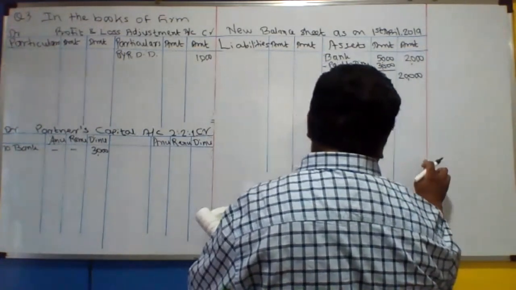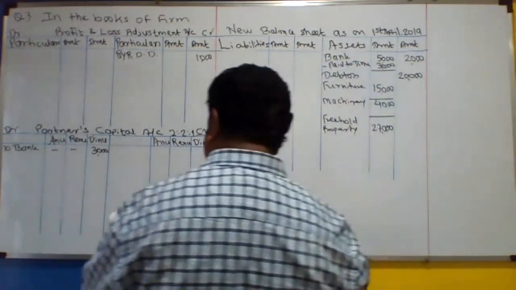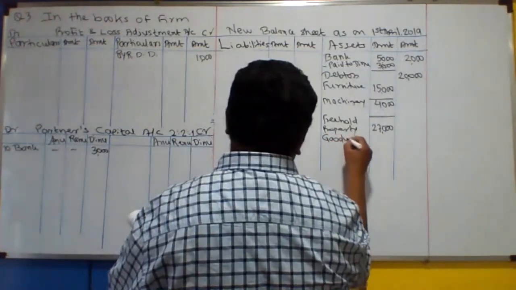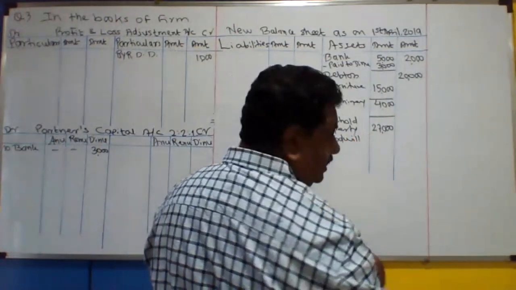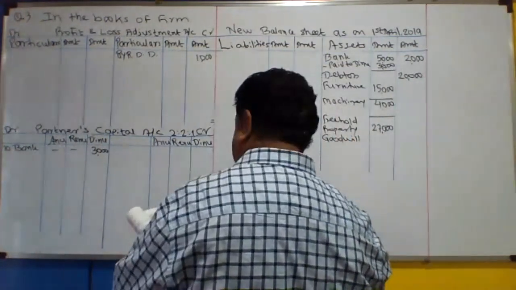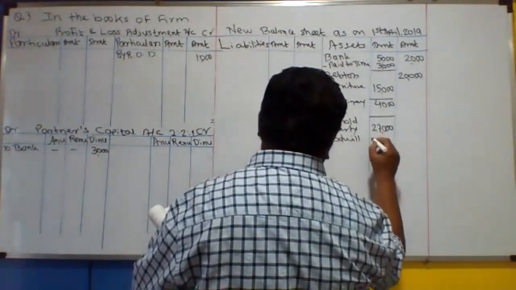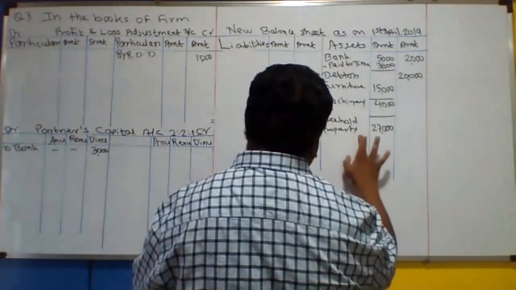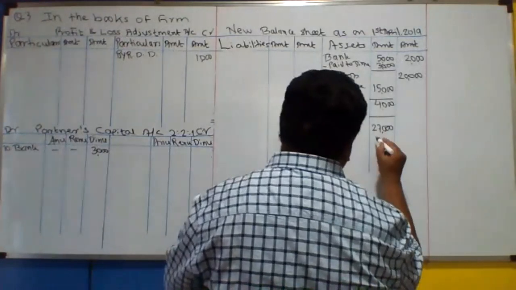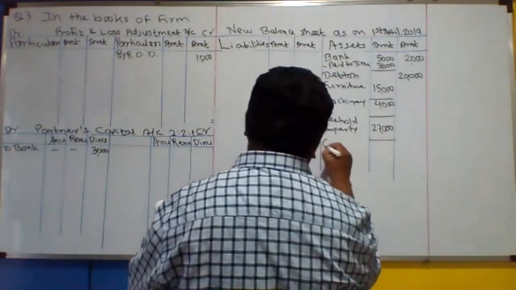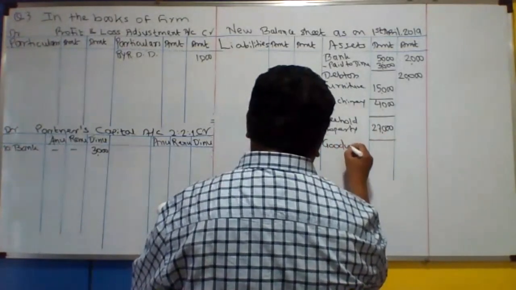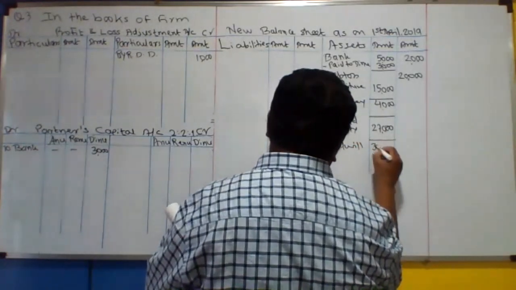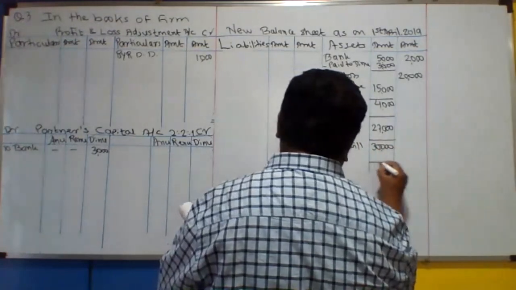And very, very important. What is our goodwill given to you? The goodwill given in the balance sheet, okay, is 30,000 rupees. Already दिया है. You better record in the inner section. इसको आपको inner column में लिखना है. Okay, goodwill write in the inner column. Goodwill is 30,000 rupees. Okay.